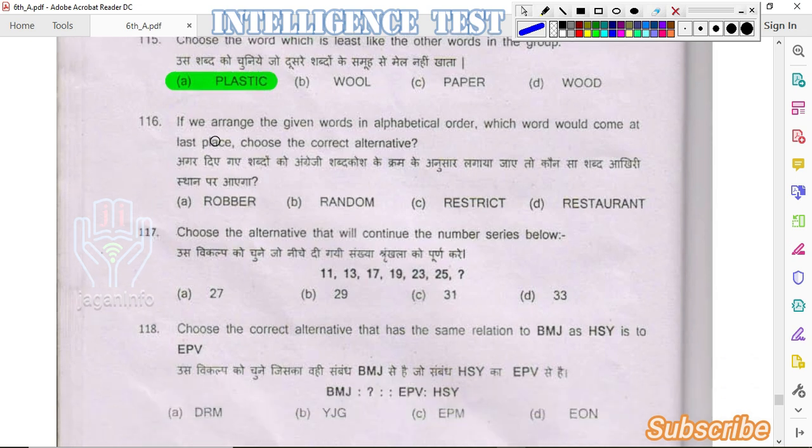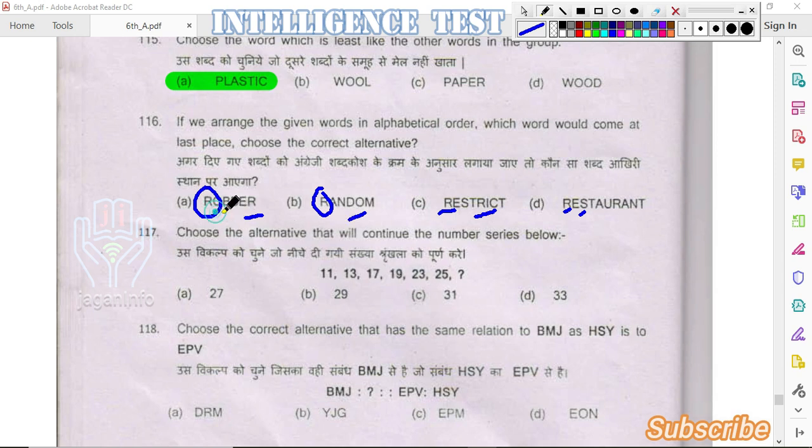Next question. If we arrange the given words in alphabetical order, which word would come at the last place? Choose the correct alternative. Options are robber, random, restrict and restaurant. Coming to alphabetical order, we check the first letter of every word. The first letter of every word is R, all are the same, so we check the second letter.